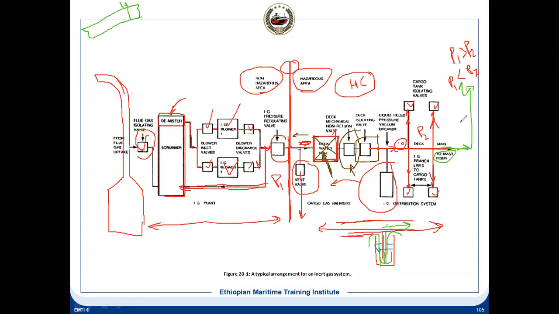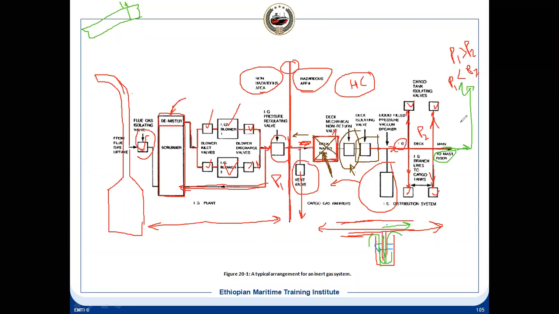And if the vessel is going to a cold climate, what do you do? The freshwater line, everything you drain on deck, isn't it? Otherwise it will be damaged because it will get frozen. In that case, glycol, that is antifreeze, is added so that this will not get frozen.